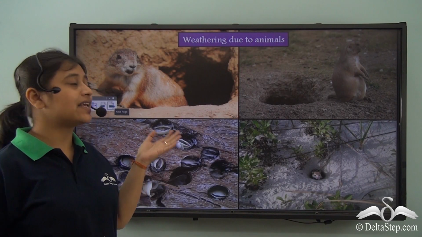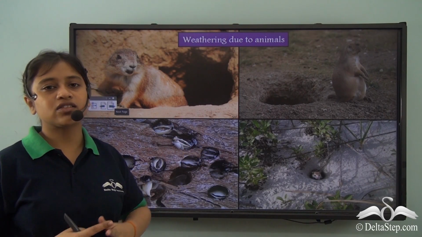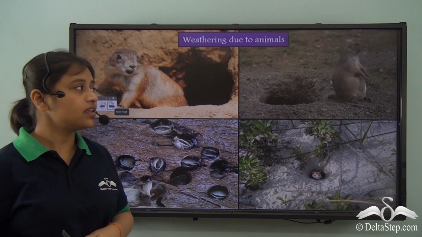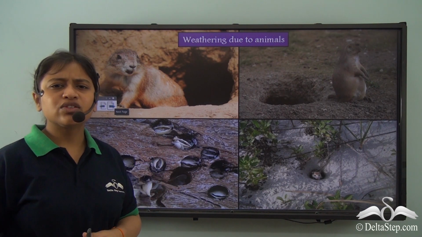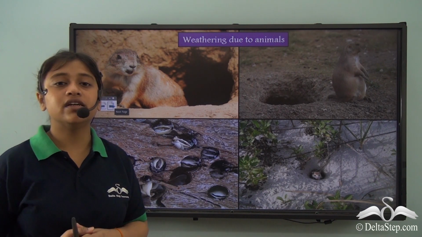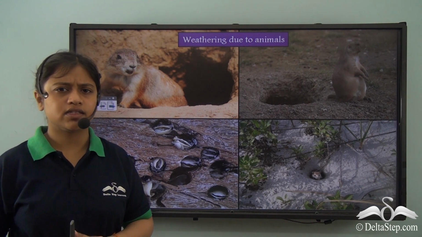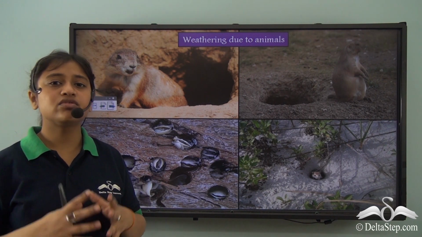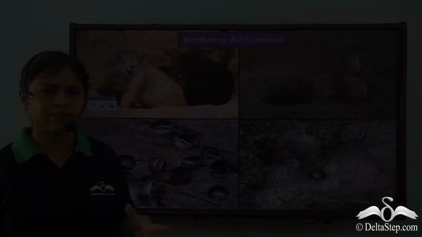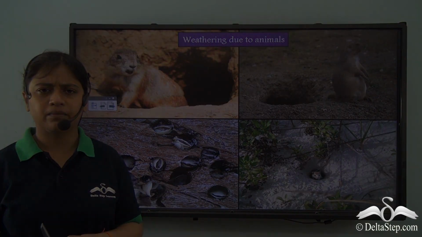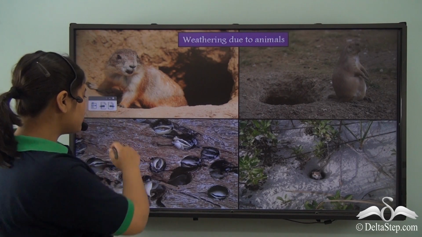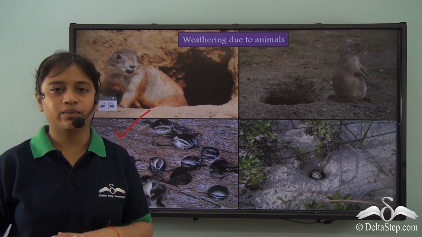Here are some other examples or agents of biological weathering, and they are the burrowing animals. So some rodents you see here tend to make holes on the earth's surface, and they tend to destroy or disintegrate, and these help in weathering.